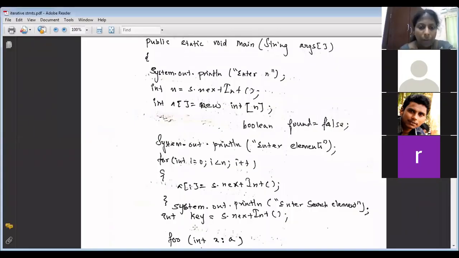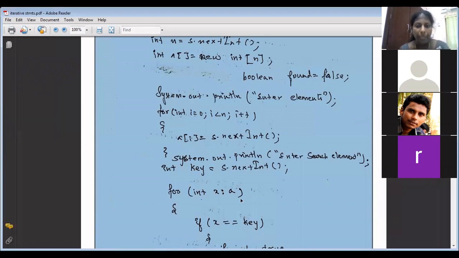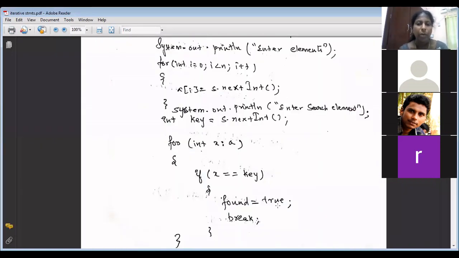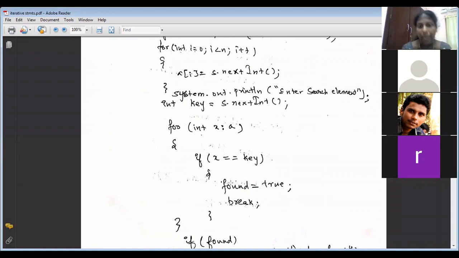Okay, for int x colon A, if x is equal to key, now what will you keep? Found is equal to true. You will stop the loop by writing break. It will come out of the loop. Again, here you cannot find the index with the help of for each loop. You cannot find the index.